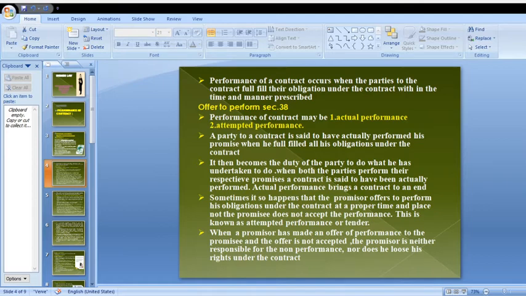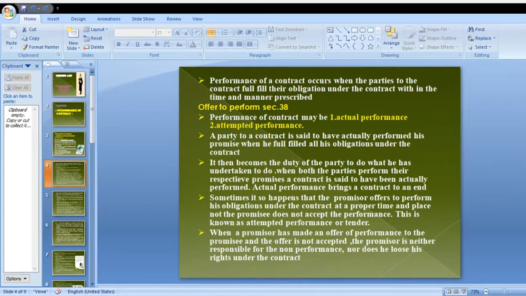Here party A and party B are performing their duties according to the manner prescribed and following the time. So it is called an actually performed contract. Actual performance brings a contract to an end. When the contract is actually completed, then immediately the contract comes to its ending position.